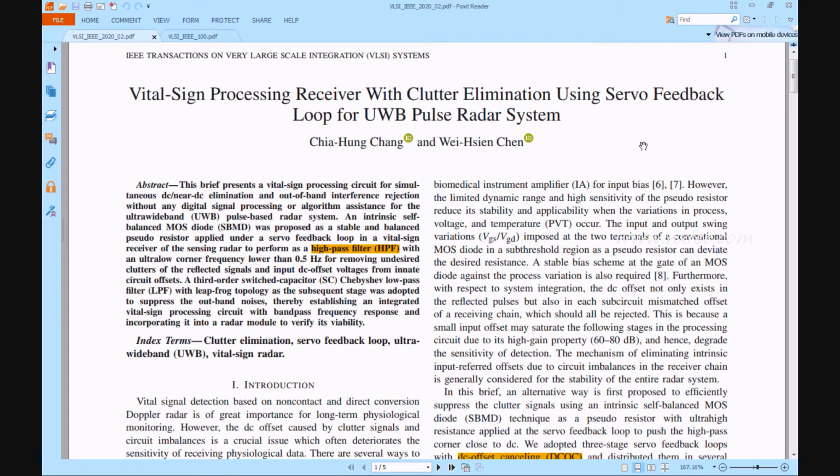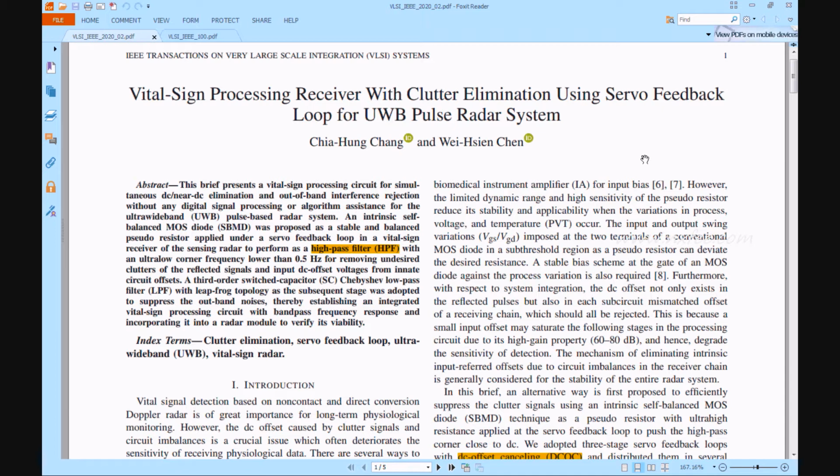A third order switched capacitor SC Chebyshev low pass filter LPF, with a transconductance low noise amplifier LNA, in Leapfrog topology was adopted as a subsequent stage to eliminate outband noise and develop an integrated bandpass filter with a frequency response. The vital sign processing circuit is inserted into a radar model to check feasibility. Finally, this work was developed in Tanner EDA at 130 nanometer CMOS technology and also 45 nanometer CMOS technology.